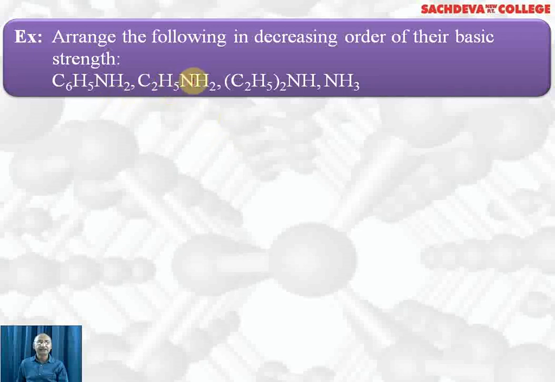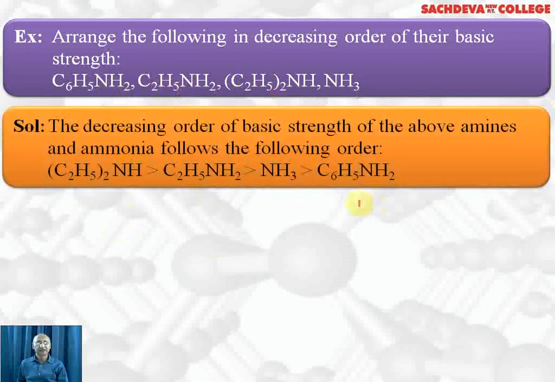Next, we are taking this question: arrange the following in decreasing order of their basic strength. Aniline, ethylamine, diethylamine and ammonia. Most basic will be diethylamine, next will be C2H5NH2, next will be ammonia, aniline will be least basic. That is the order of basicity.